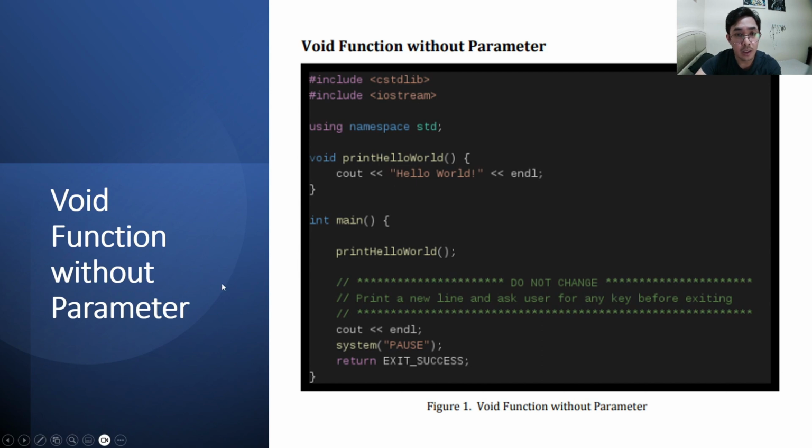Void function without parameter. Figure 1 shows a source code where a void function print hello world is defined. Also notice that our defined function is placed before the main function. The reason behind this approach is to let the function be defined prior to it being called. Let us say that main came before our print hello world function. By the time our print hello world function is called inside the main function, our function is yet to be defined. Hence, the main function will throw an error stating that print hello world is not defined.